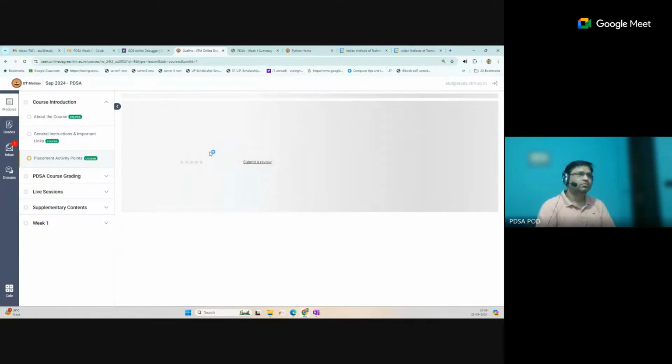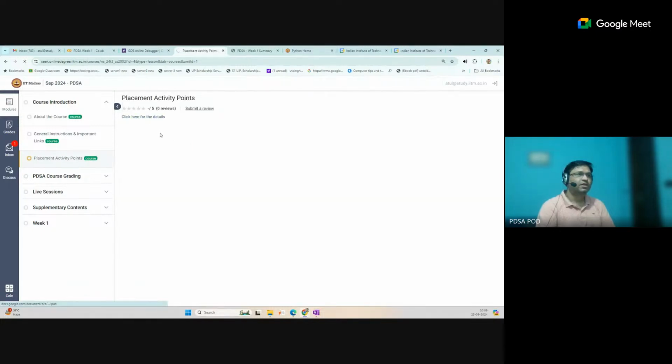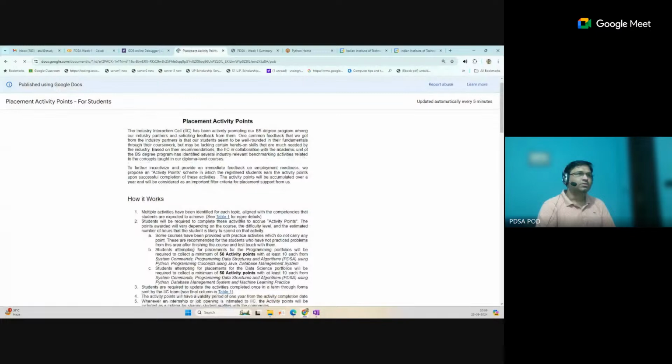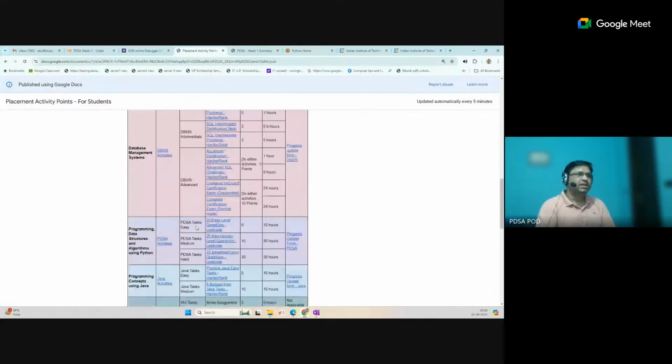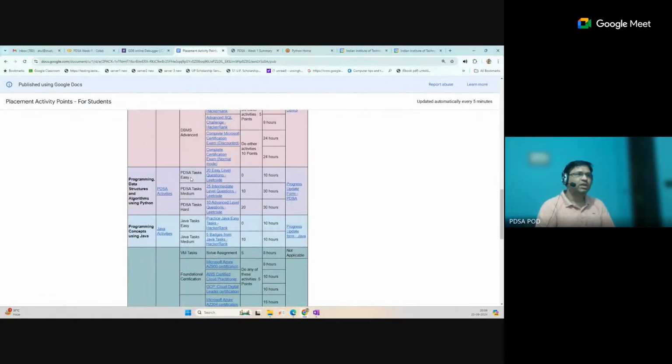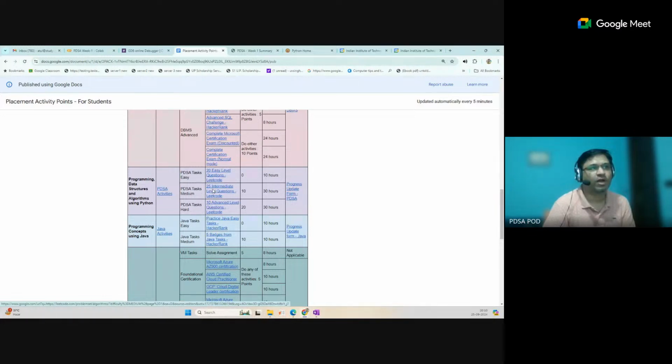There is no fixed problem for that. Yes, this sheet is there. You can see PDSA activity. Here you can select any LeetCode platform, and we are also suggesting LeetCode for this. You have to complete 20 easy level questions from the LeetCode platform, 25 intermediate level questions, and 10 advanced or higher difficulty level questions. If you complete this number of questions, the activity points will be complete.